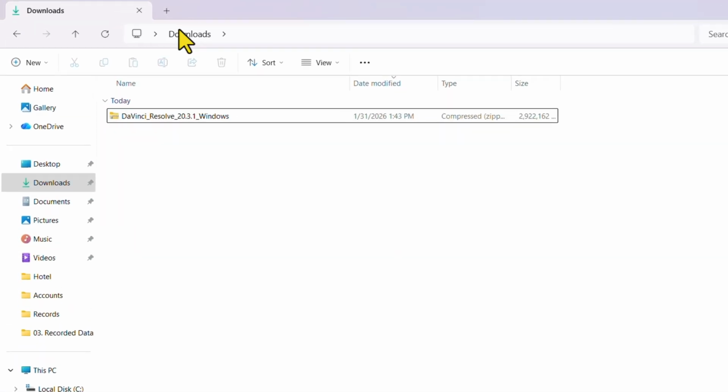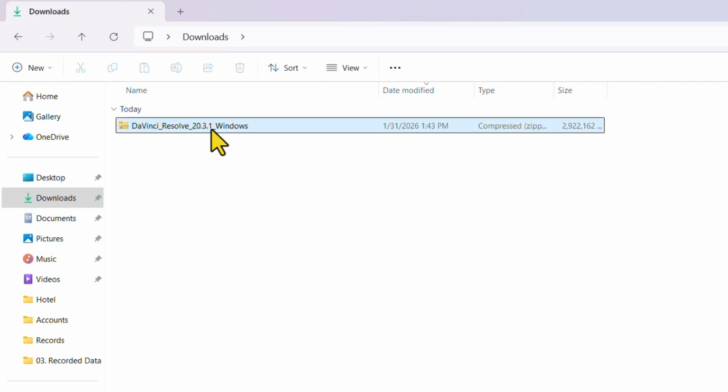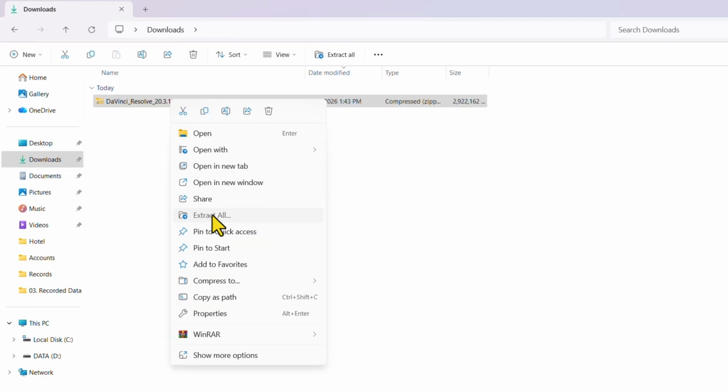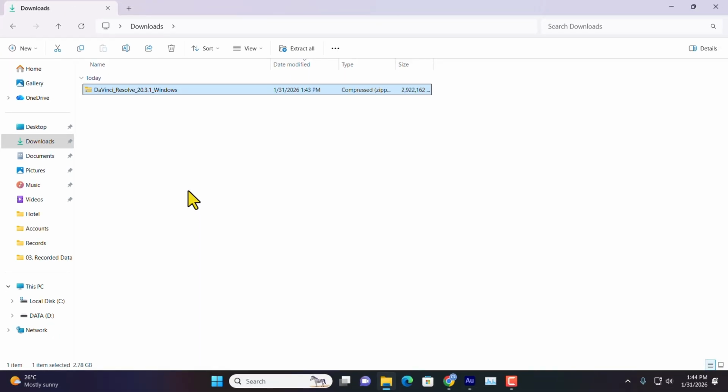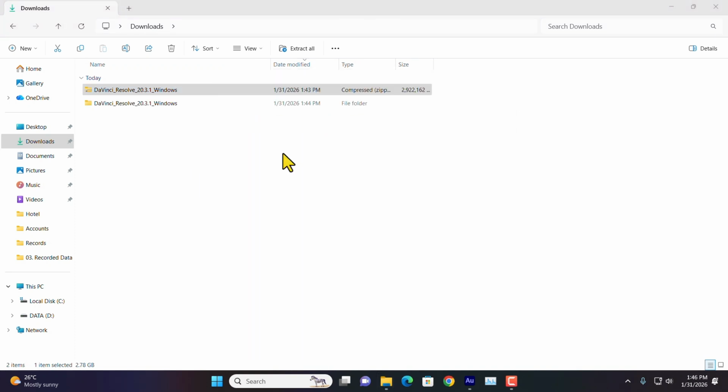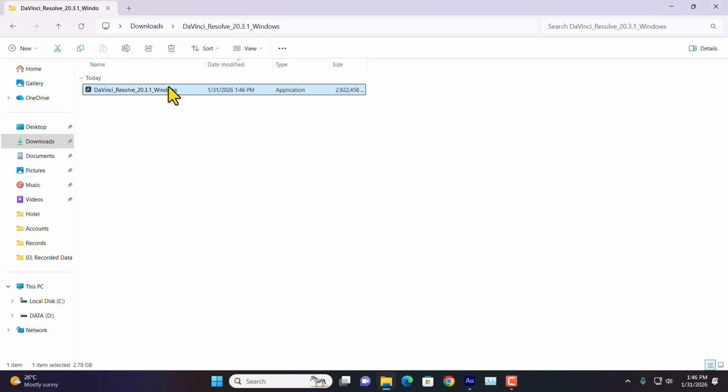Okay, here in the downloads folder, I have got this DaVinci Resolve installation file and it's a zip file. What I will have to do, just right click on it and here you can see extract all. Just click extract all and I'm going to extract everything here. Just click extract. Now here you can see an unzipped folder. Just get inside it and here you can see the exe file.